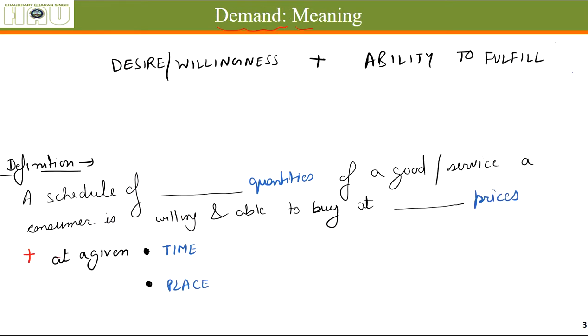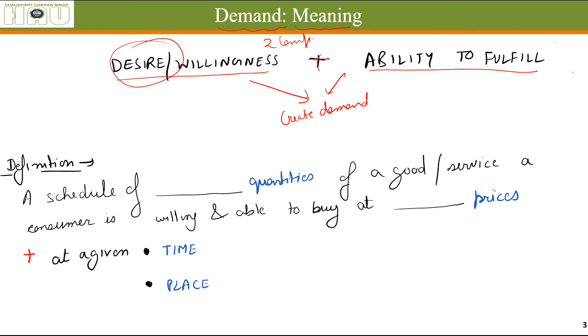So, what does demand actually mean? Demand has two components. First is the subjective one, that is the desire or willingness to have something. Plus, second component is the ability to fulfill. Both these together create demand. Only the desire to have something is not considered demand in economics, but when desire is there along with the ability to fulfill, that means you have money, you have income to fulfill that desire, that makes up demand.